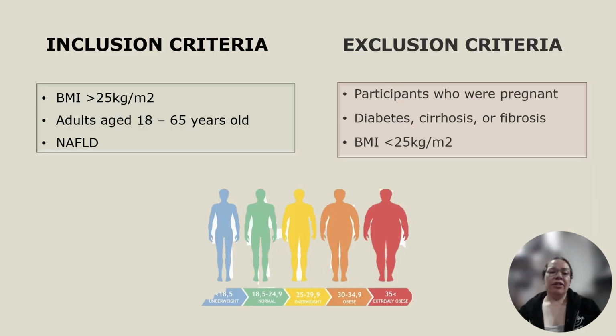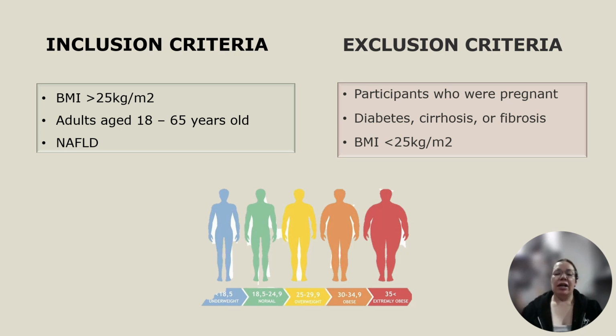The inclusion criteria for this project include participants with a BMI higher than 25, adults aged 18 to 60 years old, who have also been diagnosed with non-alcoholic fatty liver disease. The inclusion criteria for this research project must be followed to ensure accurate and reliable data. If the inclusion criteria are not applied, the validity of the NHANES data may be compromised, affecting the quality of the project. The exclusion criteria include pregnant women,